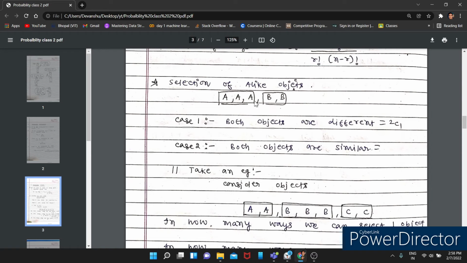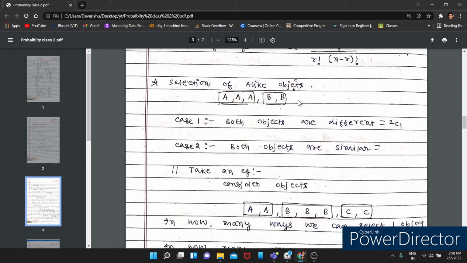Alright. So here, if we want to do selection of alike objects, how did we do permutation of this? 1, 2, 3, 4, 5. If someone asks you to write the permutation of this word, how will you write? 5 factorial divided by A is getting repeated 3 times and B is getting repeated 2 times. So 3 factorial into 2 factorial in the denominator, and in the numerator you will write 5 factorial. But if you want to select, there are two words, permutation and combination, arrangement or selection. Here we are doing selection. So how will you select?